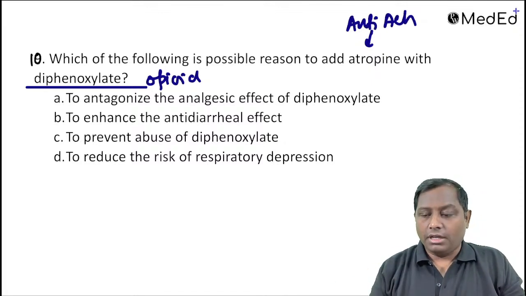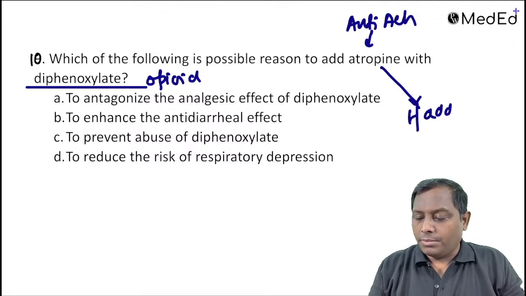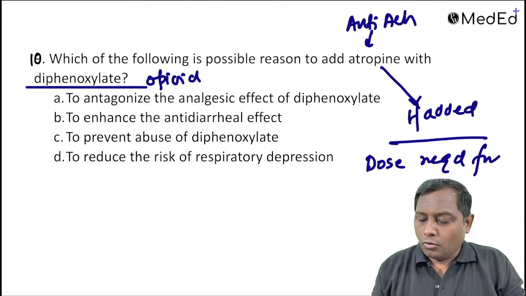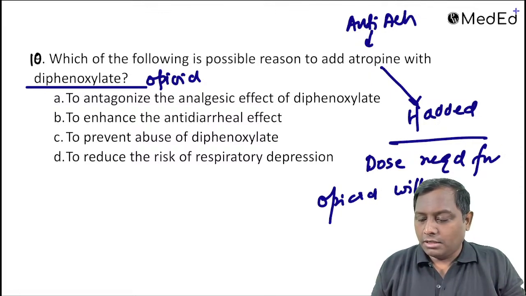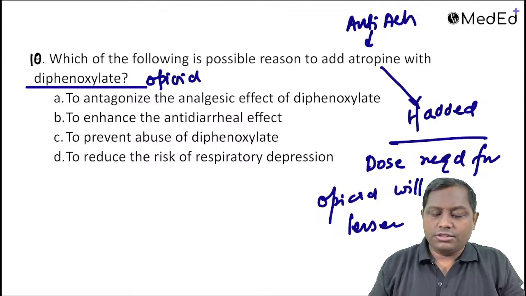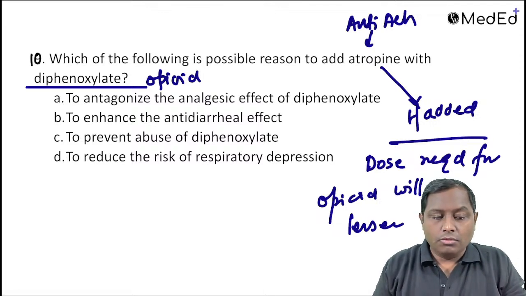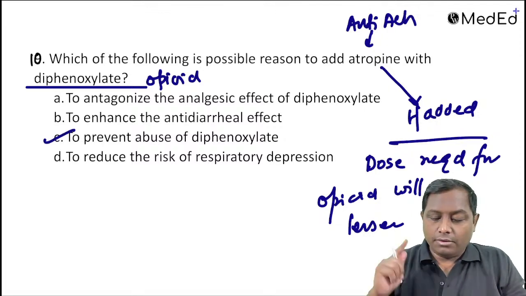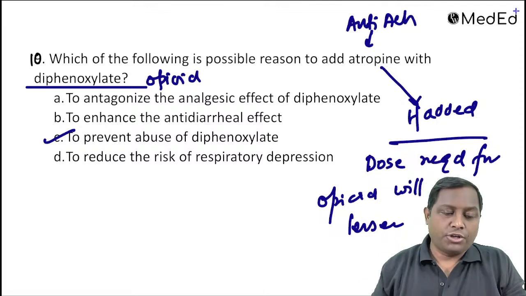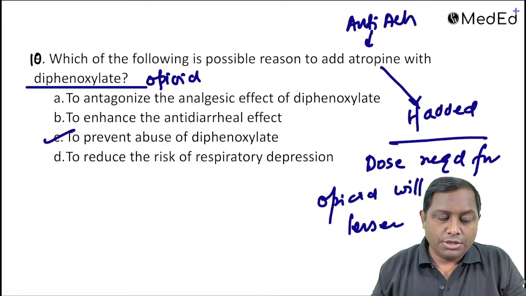If atropine is added, the dose required for the opioid, like diphenoxylate, will be lesser. So it does not antagonize the action or enhance the antidiarrheal effect, but prevents the abuse potential of the opioid. Atropine will reduce the abuse potential of the opioid.